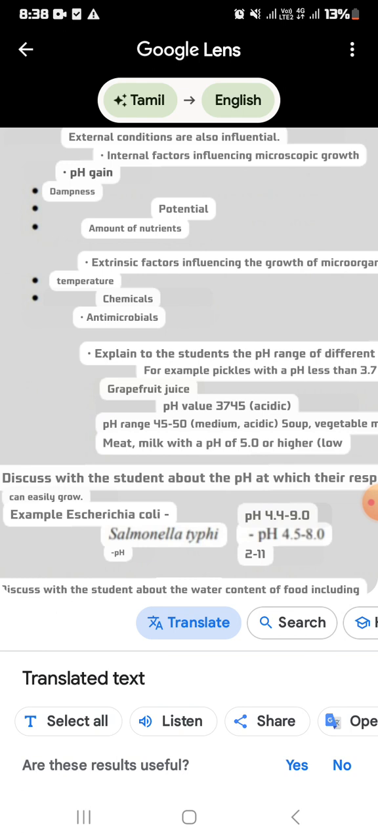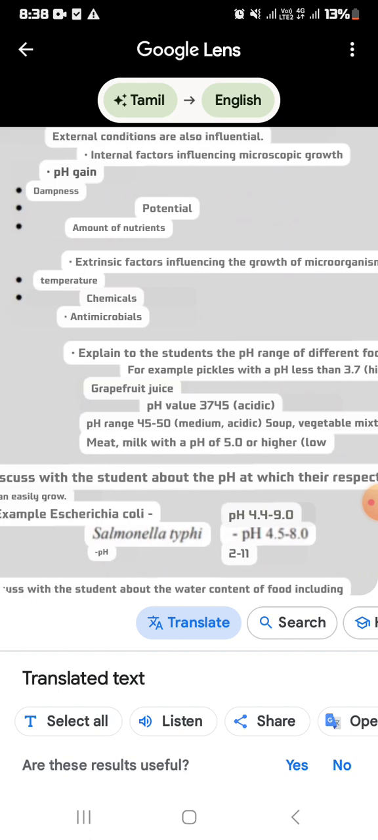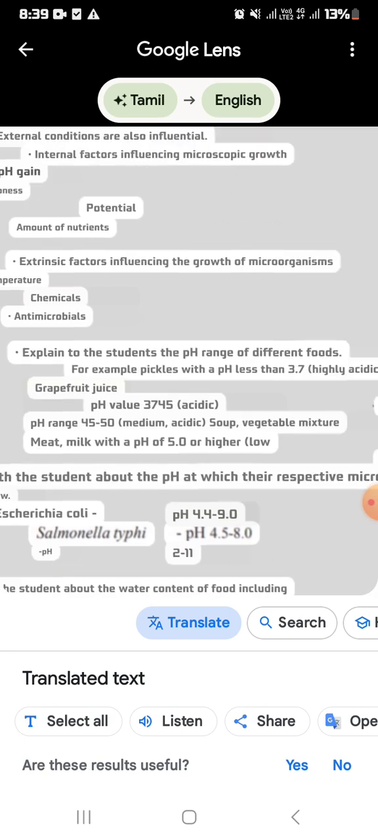Okay, so the next one, the external or extrinsic factors influencing the growth of microorganisms or microbes are temperature, வெப்பநிலை, as well as ரசாயன பதார்த்தங்கள், chemicals, as well as நுண்ணுயிர் கொல்லிகள், antimicrobials. Okay, so these are the factors. So we are going to study about the pH range of the different food items. So what are the pH ranges of the different food items?